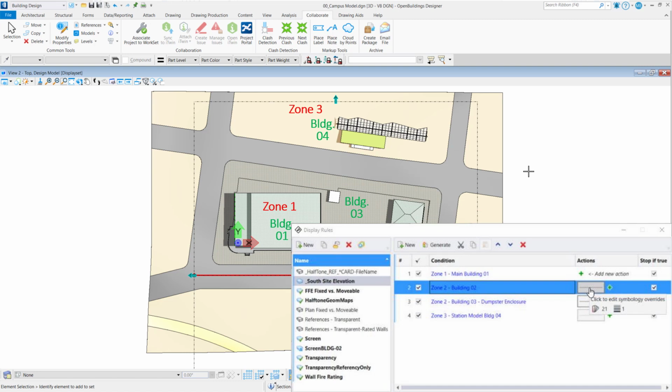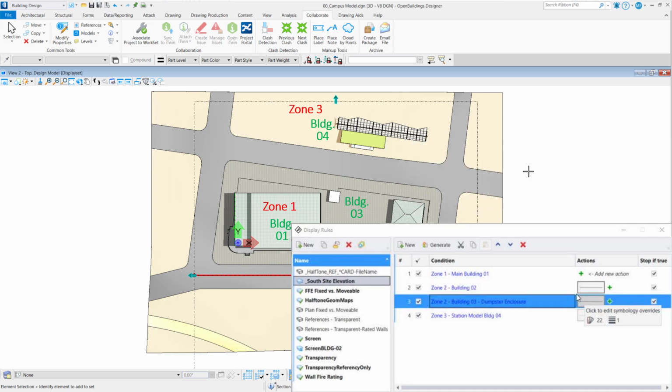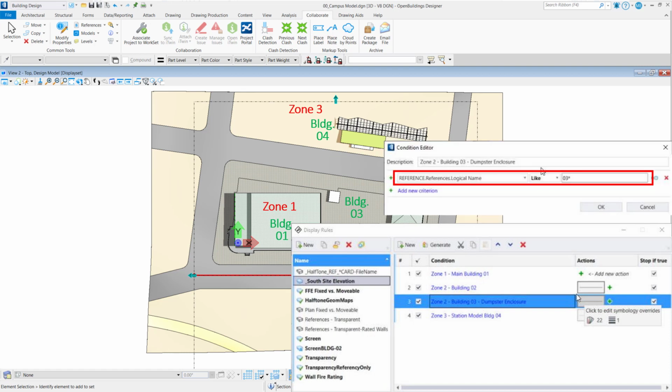For building 2, I want to have an override, along with building 3, because that's in the middle area, and I grabbed that building by its reference description. So I made it light building 02 asterisk, so I was able to grab that one. Then building 3, which is the small dumpster enclosure, I was able to grab by its logical name, 03 star, to apply a rule similar to building 02.